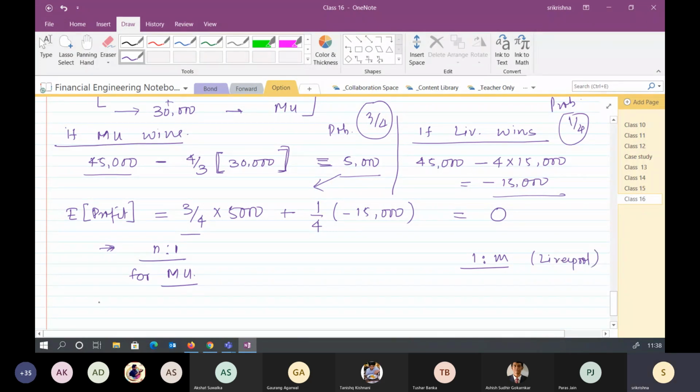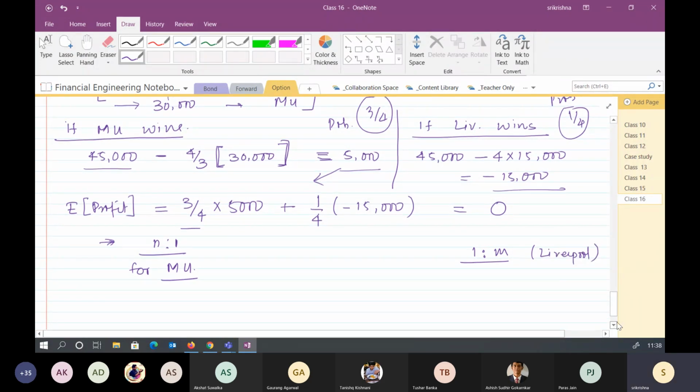So what I want is no profit. In that case, the net profit or loss should be 0 even if Manchester United wins, right? So will this be the expression if I say that the odds are n/1?